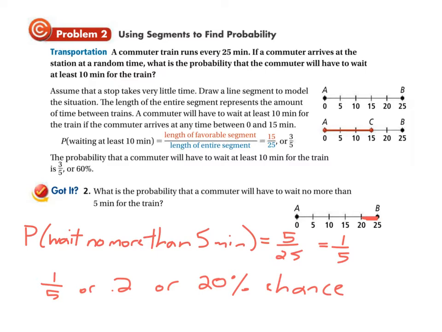These you can't just follow an algorithm for. You need to think about it, and you need to say, okay, waiting no more than 5 minutes means what in terms of the whole 25 minutes. Okay, so you really got to put some thought into it, but you can do it. Let's keep going.